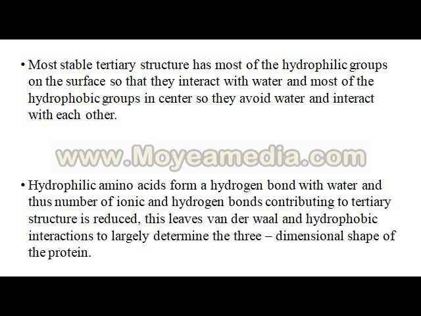It takes place because the most stable tertiary structure has most of the hydrophilic groups on the surface, so they interact with the water, and most of the hydrophobic groups remain far from the water. So the hydrophobic groups go into the center of the structure to avoid interaction with the water.